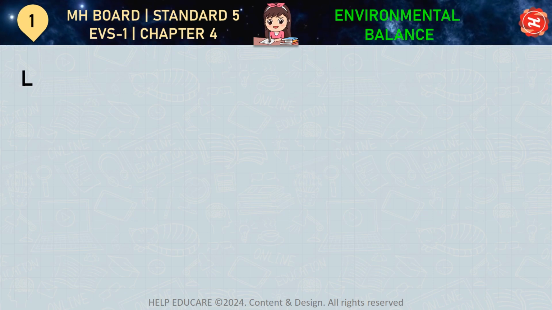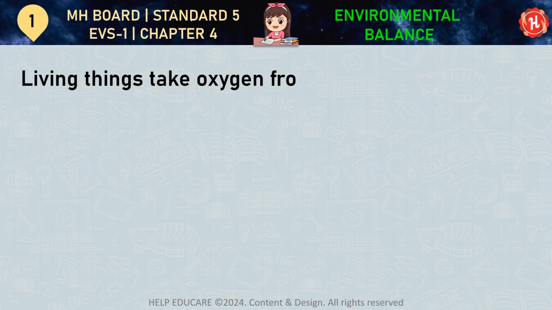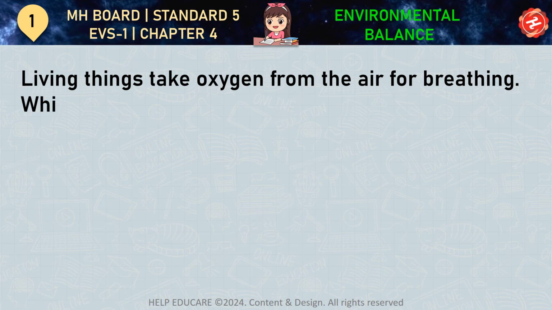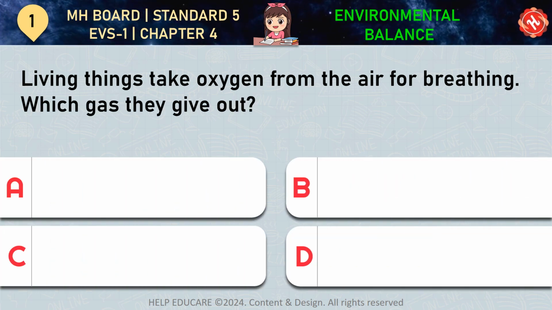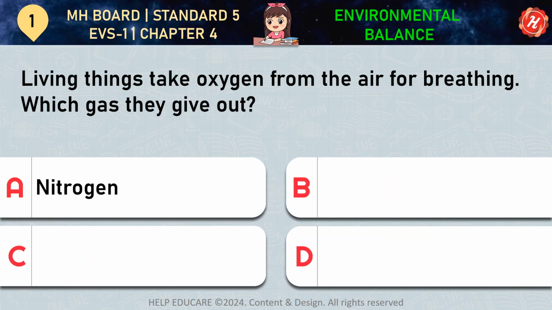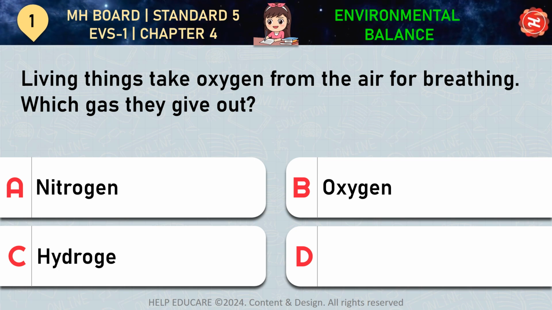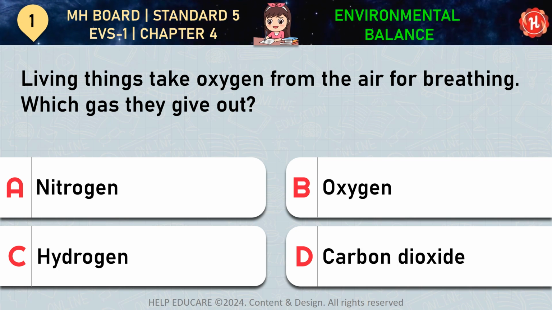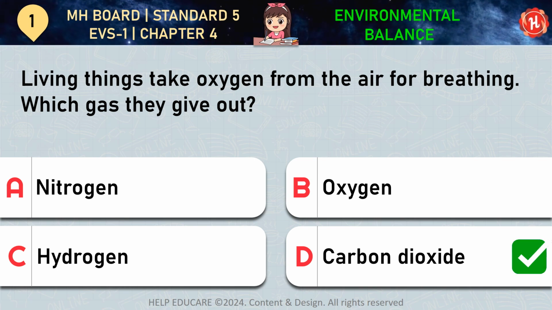Question number 1. Living things use oxygen from the air for breathing. Which gas they give out? Your options are A. Nitrogen, B. Oxygen, C. Hydrogen, D. Carbon dioxide. Correct answer is option D. Carbon dioxide.